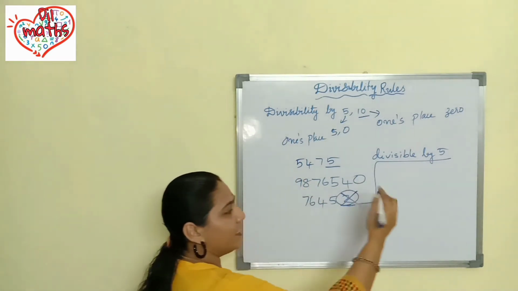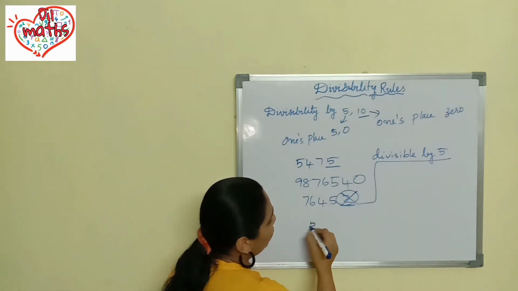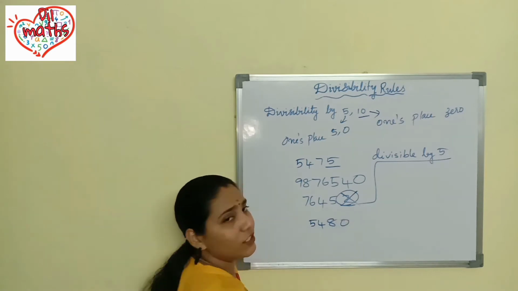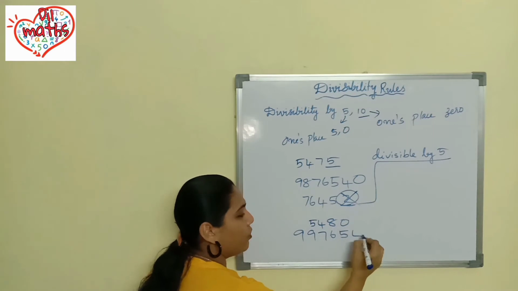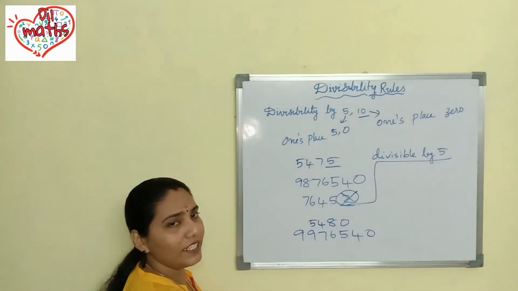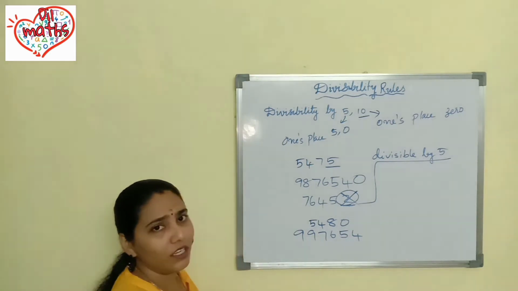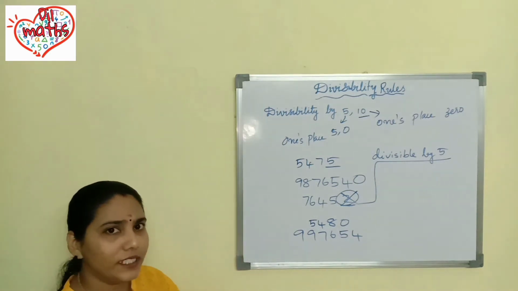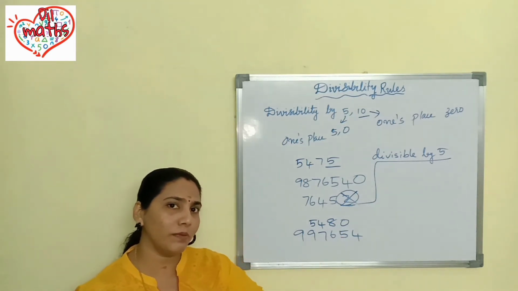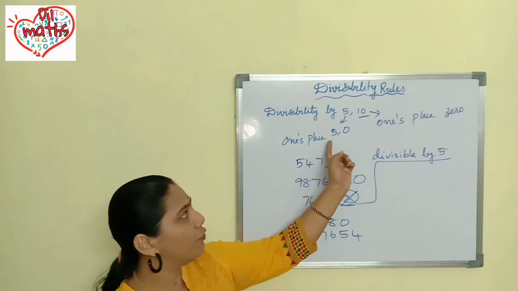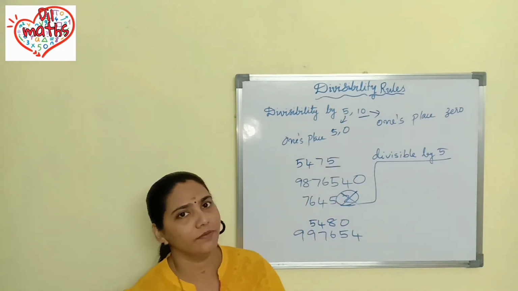Okay, so definitely you can write some numbers which are divisible by 10. 5, 4, 8, 0. It is divisible by 10. Or 9, 9, 7, 6, 5, 4, 0. This is also divisible by 10. If I am removing this 0, what happened? Now it is not divisible by 10. So you should check ones place. If in ones place 0 is given, you can say that that number is divisible by 10. In ones place 5 or 0 is given, you can say that that number is divisible by 5.